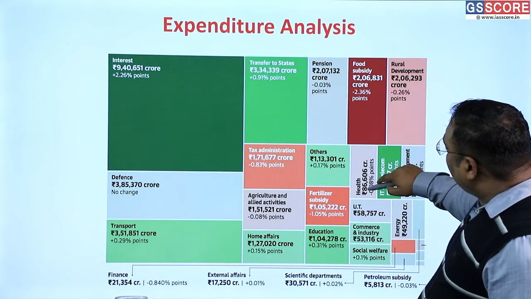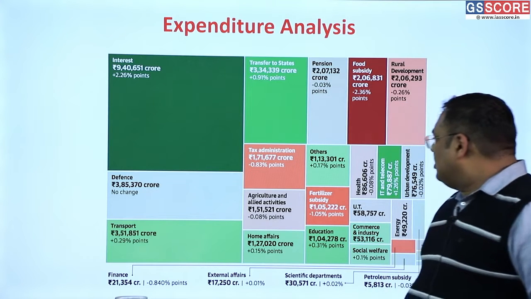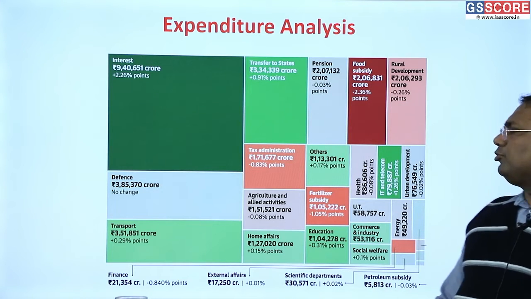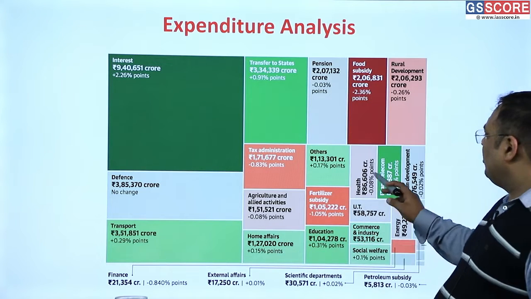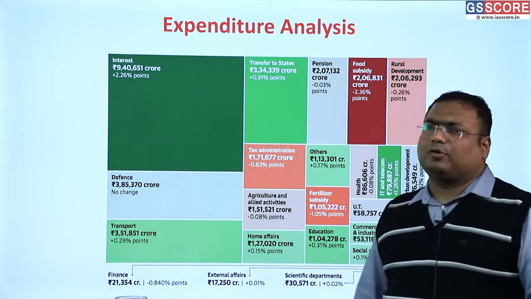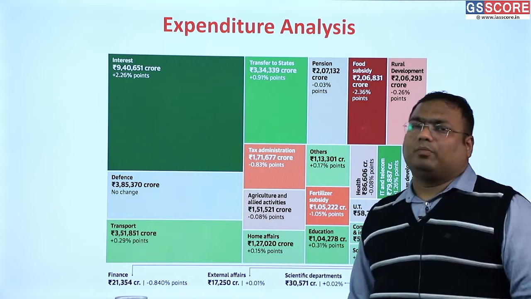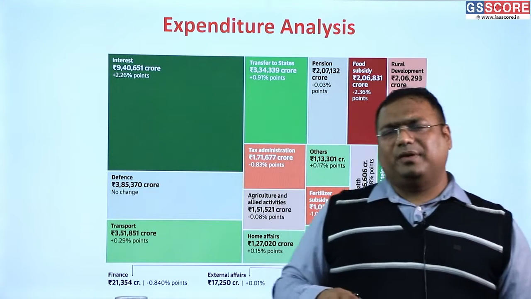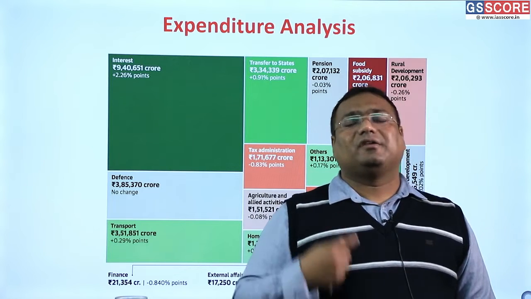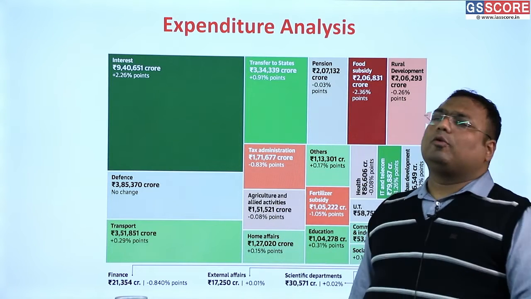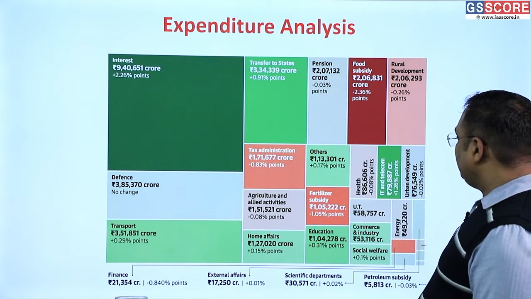Whereas health is almost unchanged at 86,606 crore. So this is almost 2.2% of our total expenditure. So together, education and health are roughly 5% of our expenditure. This is less and it should be more, but as I have analyzed on the previous page, our expenditure to a large extent is committed expenditure. We have little room for maneuvering, and hence it becomes difficult for us at times.